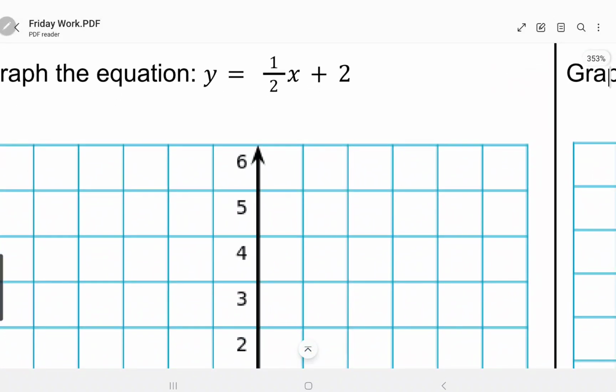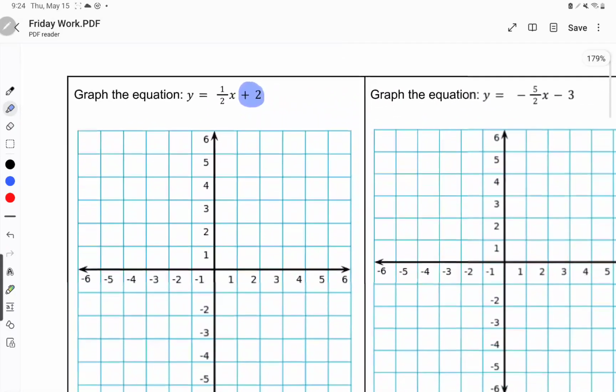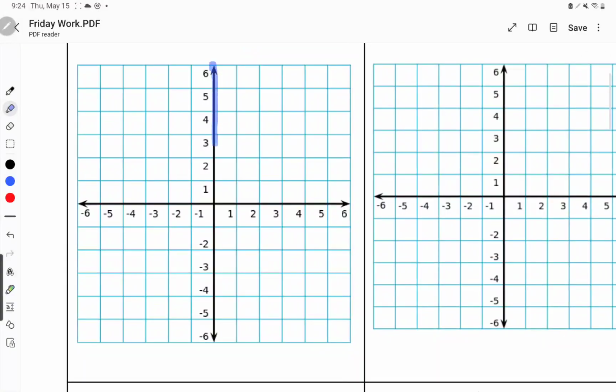At this equation right here, what is the first thing we're going to graph? The first thing we're going to graph is going to be this plus 2 right here. What are we going to graph that plus 2 on? The y-axis. So I'm going to highlight my y-axis, and then I'll drop a point on that plus 2.